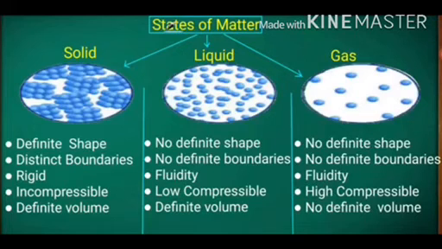Now, gases have neither a definite shape nor a definite volume. Gases do not have a definite shape but acquire the shape of the vessel in which they are placed. Gases do not have a definite volume. For example, if we transfer a gas from a smaller vessel to a bigger vessel, it fills the bigger vessel. In other words, the volume of a gas is equal to the volume of the container.